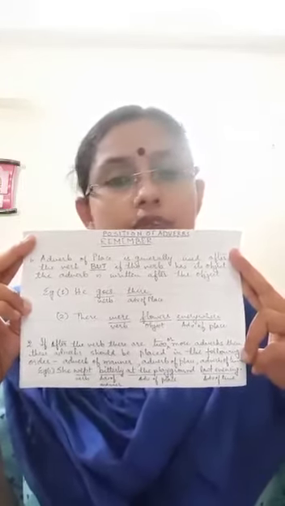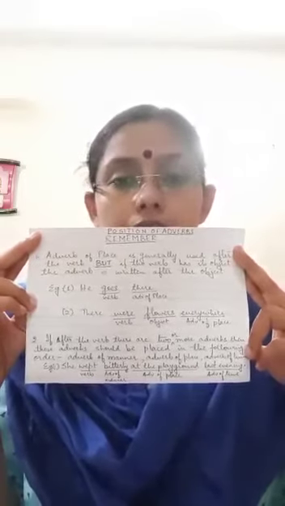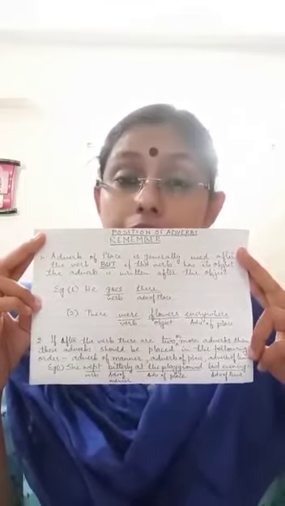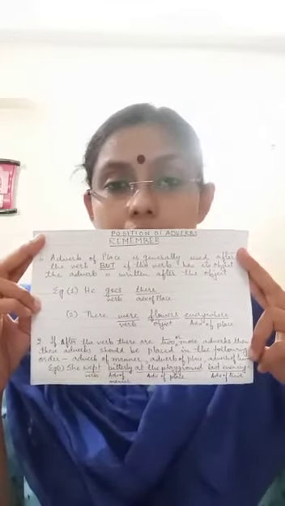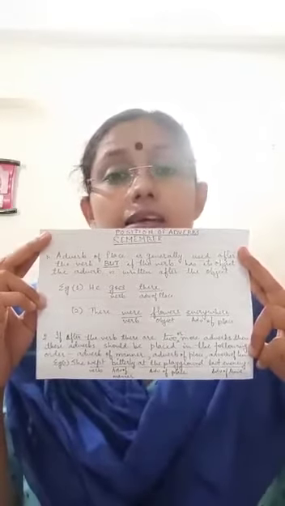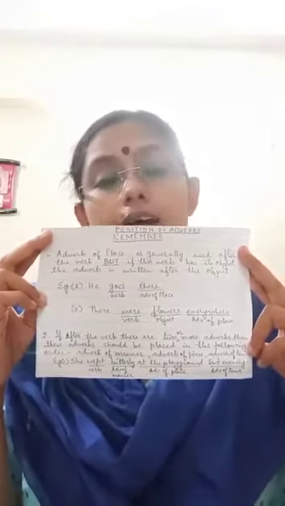No, so I have omitted it. But I have followed the order of adverb of manner first, then adverb of place, and then adverb of time. You have to keep this in mind. Is this clear? I hope this is clear to you. The next video will be on the comparisons of adverbs. So I stop over here.